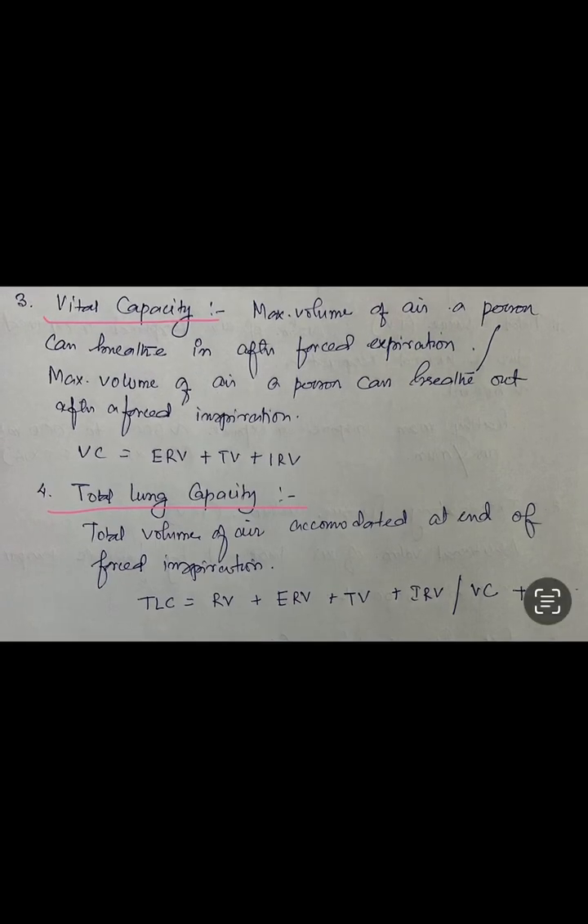Third is the vital capacity. That is the maximum volume of air a person can breathe in after forced expiration, or it is the maximum volume of air a person can breathe out after a forced inspiration. The vital capacity, you can just imagine whatever terms I am using and the capacity that I am talking about, you have to imagine it. Only when you imagine it, then you are able to keep it in your mind. So maximum volume of air a person can breathe in after forced expiration.